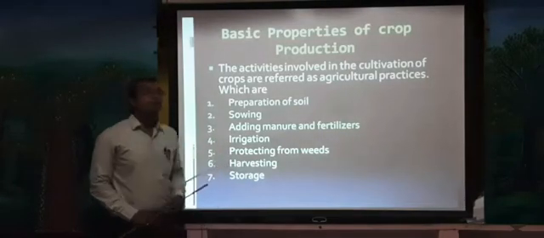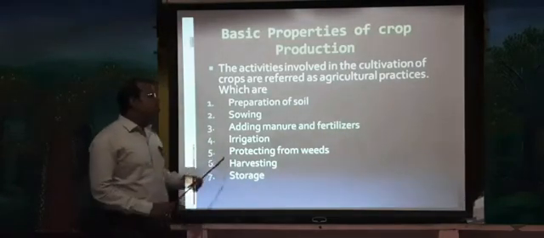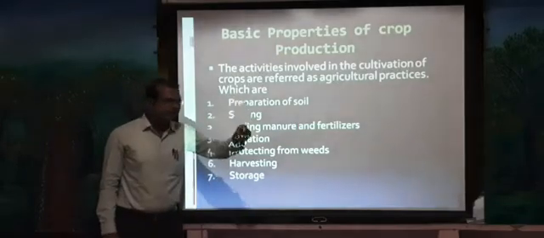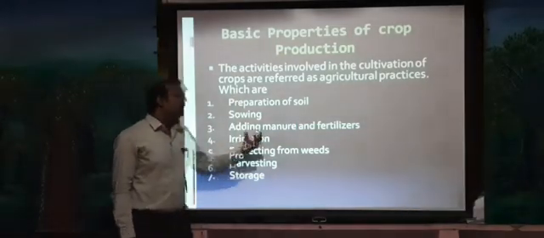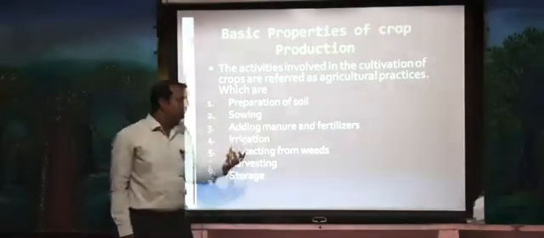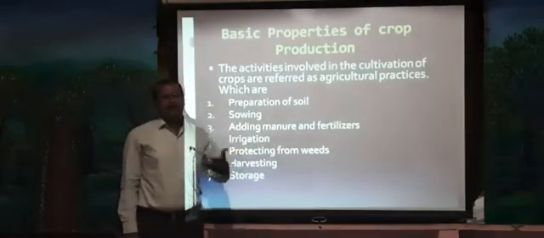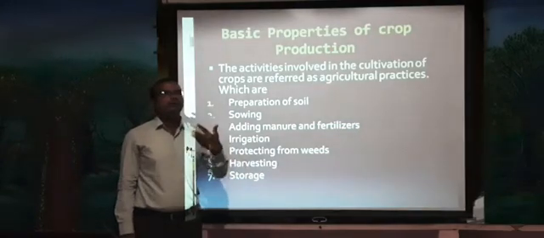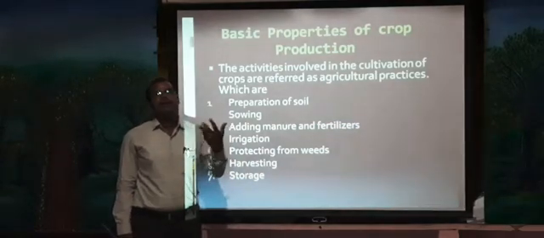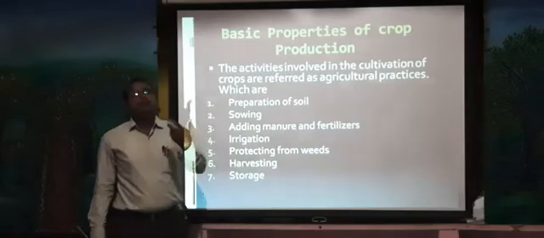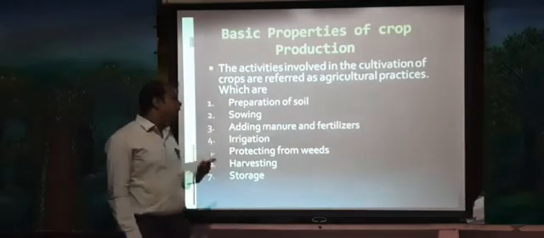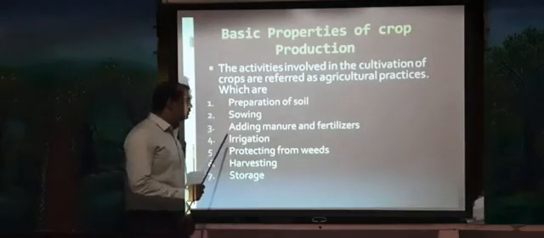First one, the preparation of soil. The second one, sowing, means putting a seed into the soil. Third one, adding manure or fertilizer. Adding manure may be organic farming, or adding some compost, or adding some chemical fertilizers for the growing of crops. The fourth one, irrigation.